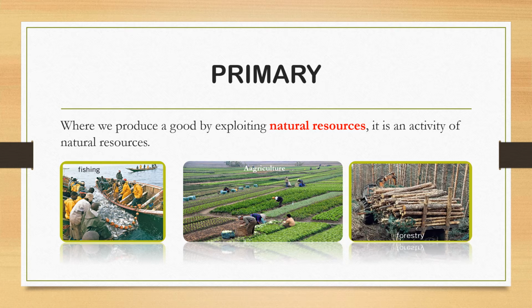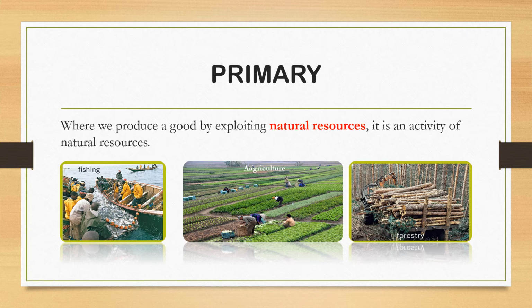agriculture, and forestry. Here you can see fishing, we are exploiting the water which is a natural resource. In agriculture, we are using our land which is a natural resource, and in forestry, we are using our forest which is also a natural resource. So these three activities relate to primary sector.